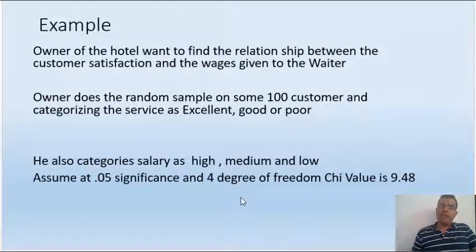One thing to keep in mind is that over here excellent, good and poor is nothing but categorical data. And similarly, you are measuring the salary not in actual dollar amount or rupee amount, but in categories, that is high, medium and low. So both the variables, service provided and the salary paid, are categorical in nature. So it's a fit case to run our chi-square test.